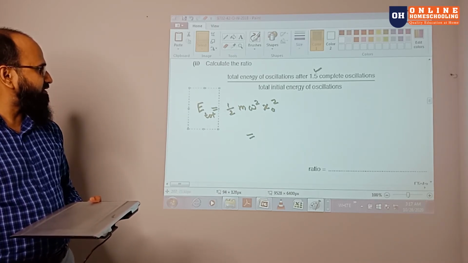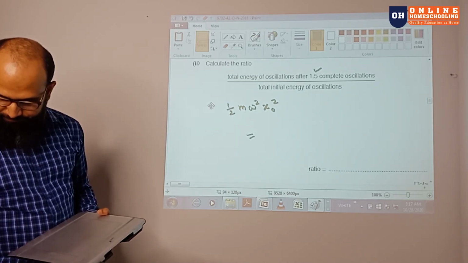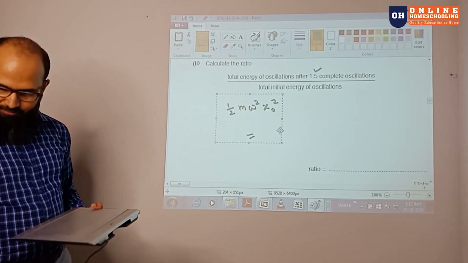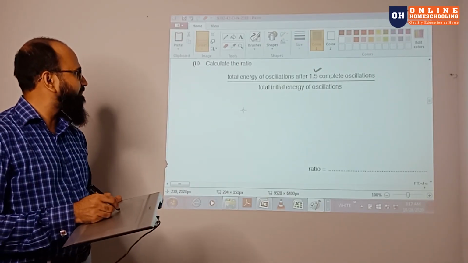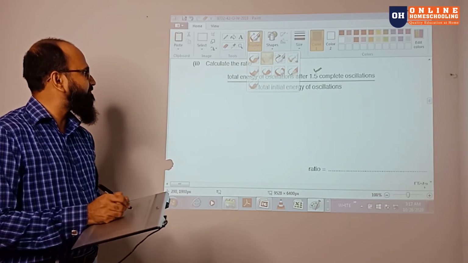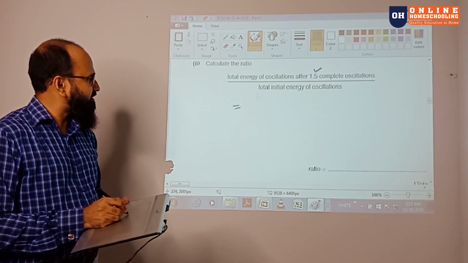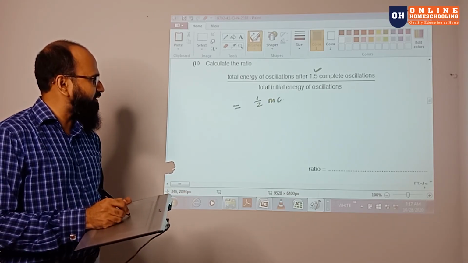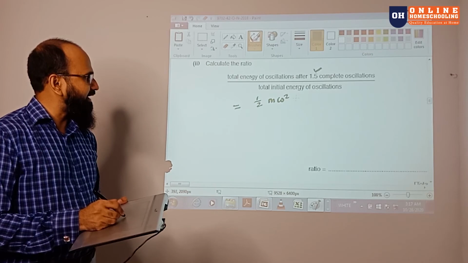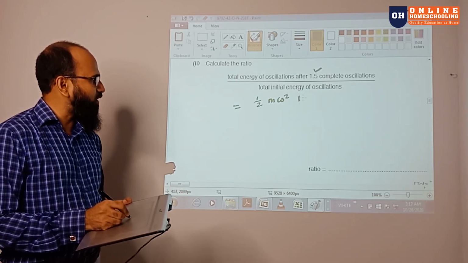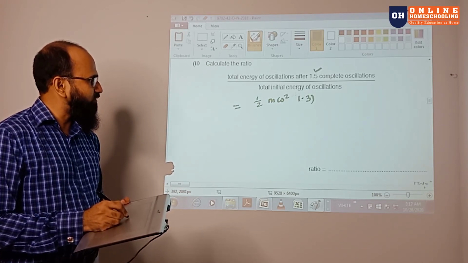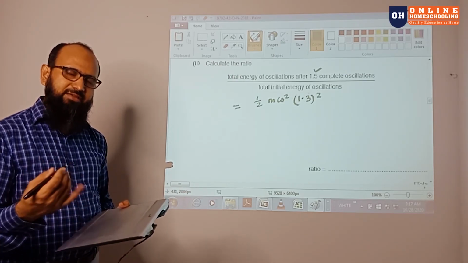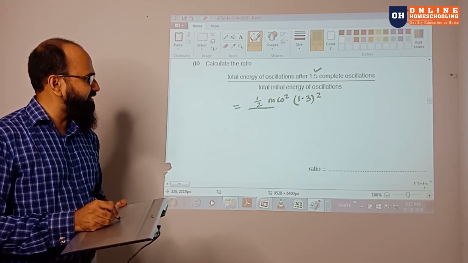So let's solve this problem. I know that total energy is given by half of that one. So let's put the value there. It is half of the mass of the liquid and omega square, and x naught is the maximum, 1.3 whole square. The omega square angular speed will remain the same for the system, so I'm not putting the value over there.